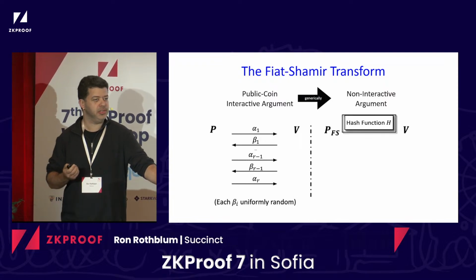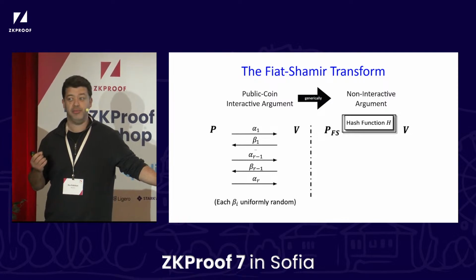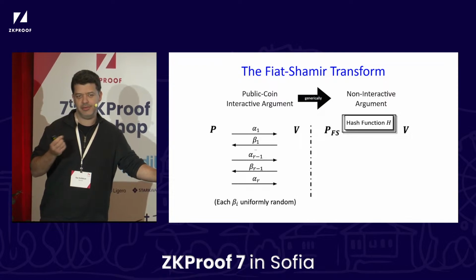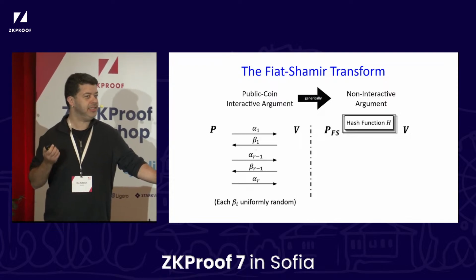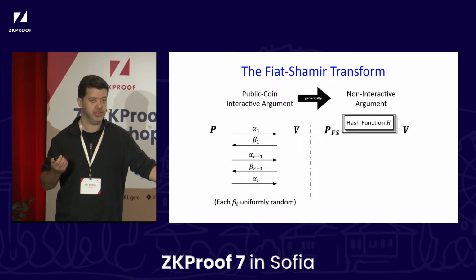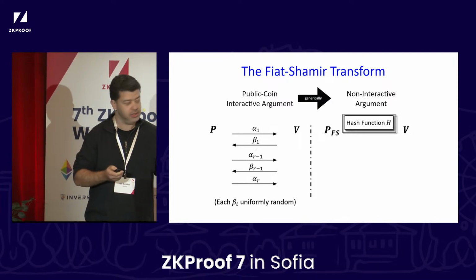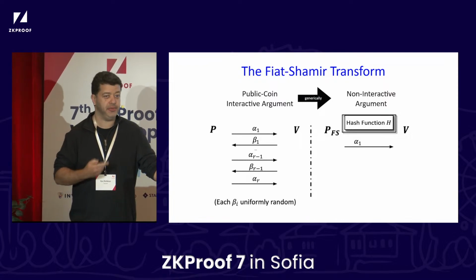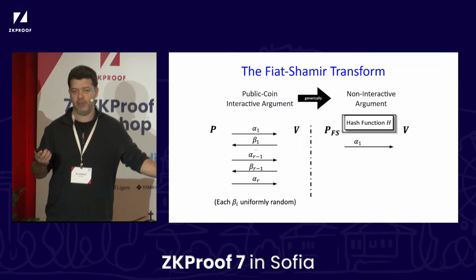The idea in the Fiat-Shamir transform, again, is to transform these interactive protocols to be non-interactive. And the key idea, loosely speaking, is basically to replace the verifier with a hash function. So we're going to be using a hash function h. And we're trying to emulate the interactive protocol. So the prover can generate its first message, alpha1, easy peasy, no problem.